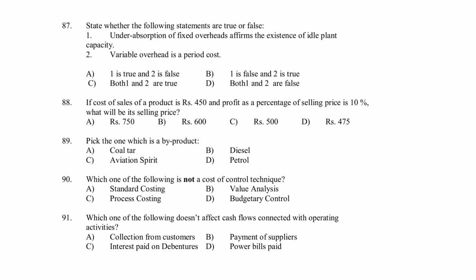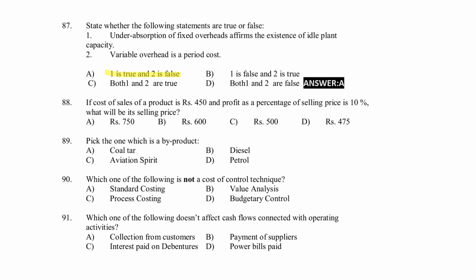State whether the following statements are true or false. Statement 1, under absorption of fixed overhead affirms the existence of ideal plant capacity. Statement 2, variable overhead is a period cost. Here, option A is the right answer. Statement 1 is true and 2 is false.